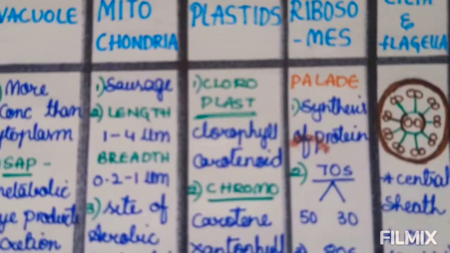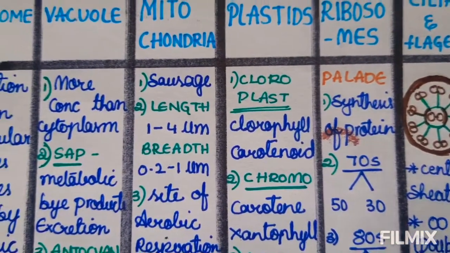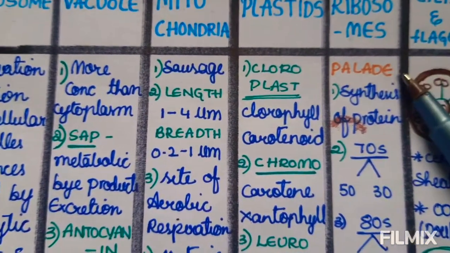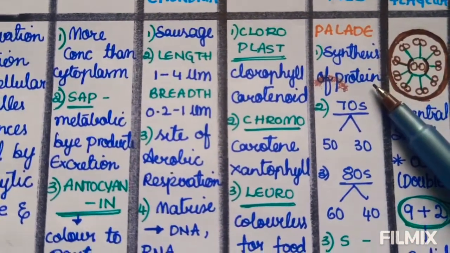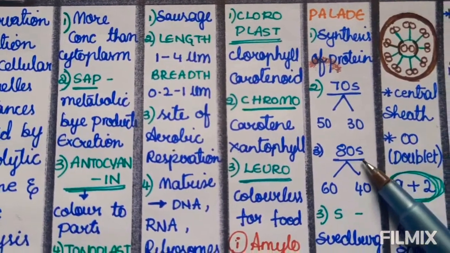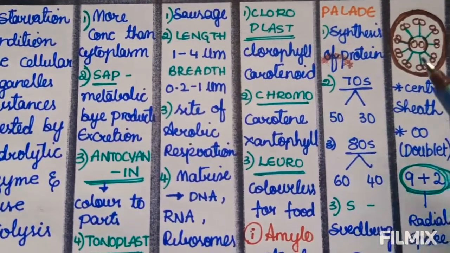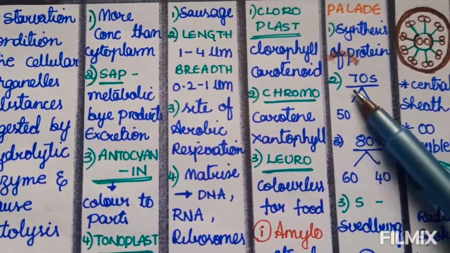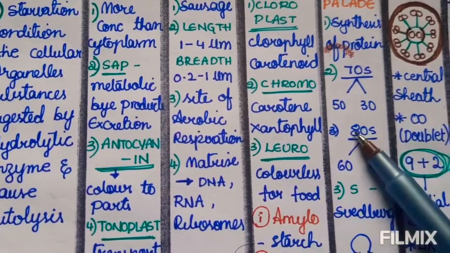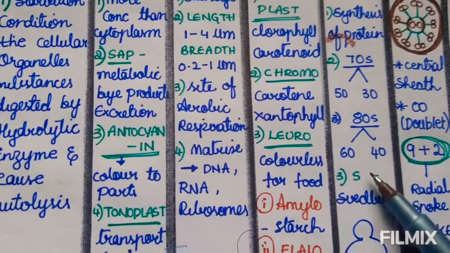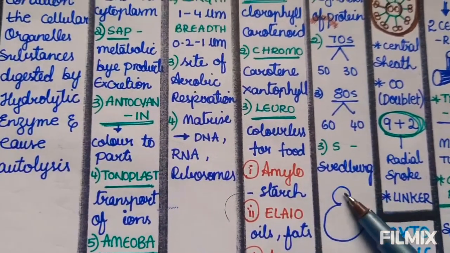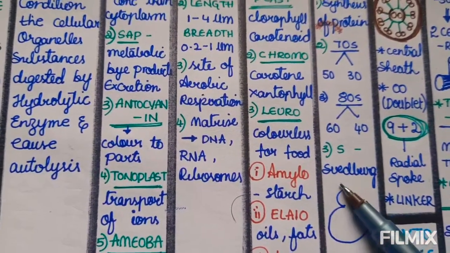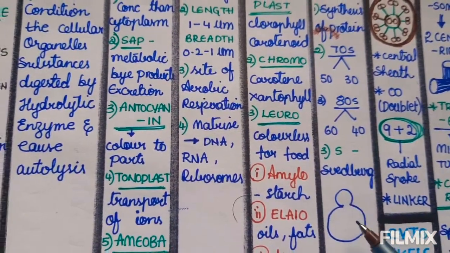Next, we move to ribosomes. Ribosomes were discovered by the scientist Palade. They are helpful for synthesis of protein. They are divided into two types, that is 70S and 80S. And again 70S is divided into 50 and 30, and 80S is divided into 60 and 40. S stands for Svedberg. The ribosome is divided into two subunits, a smaller subunit and a larger subunit.